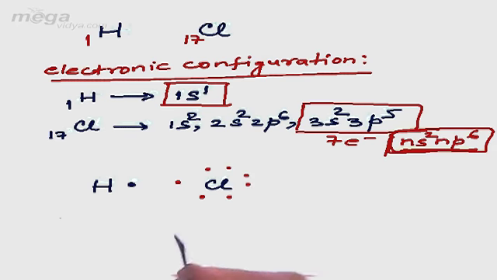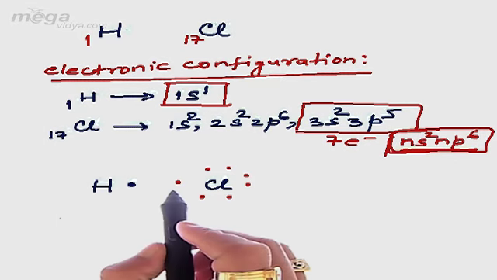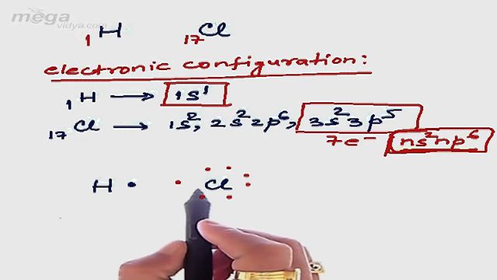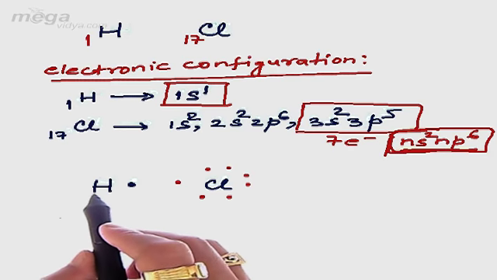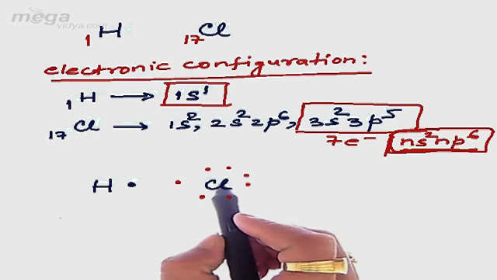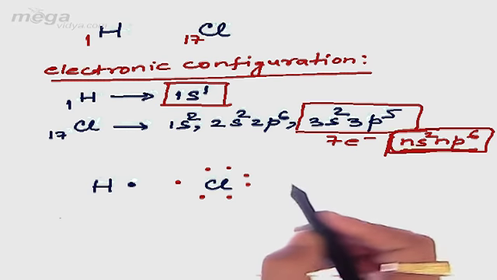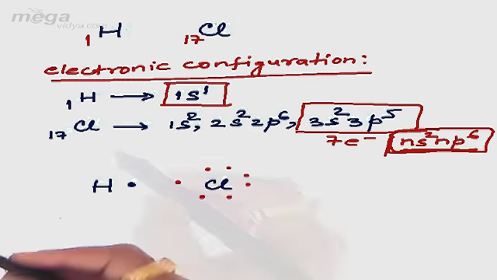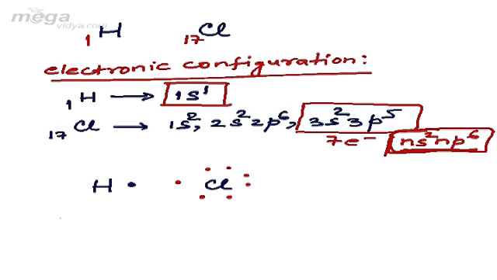5, 6 and 7. Now here we have already discussed that during covalent bonding, mutual sharing of electrons takes place between the two non-metal atoms. So in the same way hydrogen and chlorine too will undergo mutual sharing of electrons. Now since chlorine has got 7 electrons, to achieve ns2 np6 configuration, that is noble gas configuration, it will try to have 1 more electron.